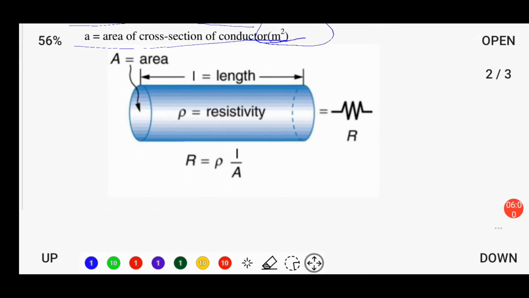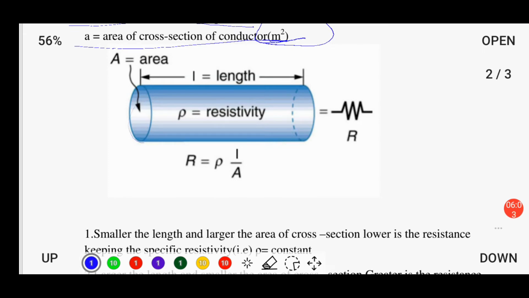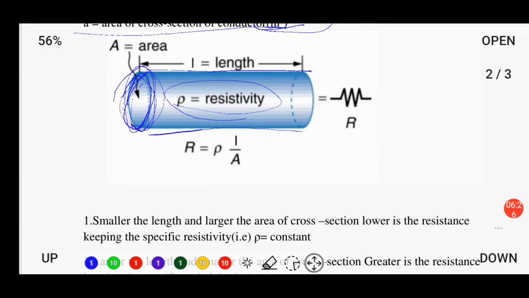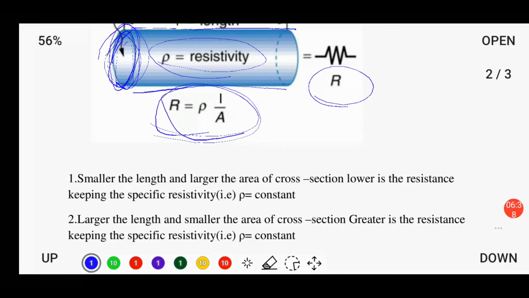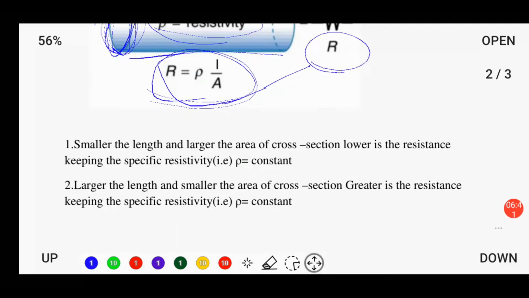So in the diagrammatic form, it is presented here as follows. Here A is the area of cross section of the conductor, meaning the area of the circular part where it is ending. L is the total length of the conductor which is being taken, and rho is the specific resistivity, which is the internal property of a particular conducting material. Resistance is denoted by R. What is the formula for calculating resistance? The formula for calculating the resistance is rho L by A.